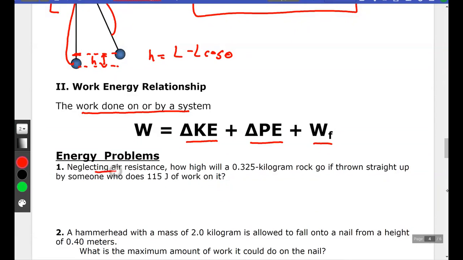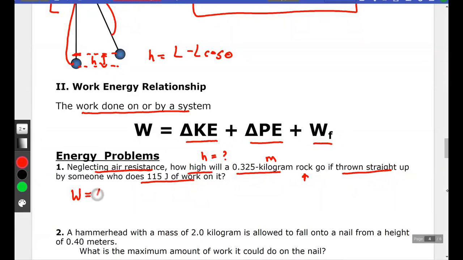Neglecting air resistance, so there's no work done on my system by air resistance, how high would a rock of this mass go if thrown straight up by someone who does 115 joules of work? So 115 joules of work is done on my rock. When work is done on a system, its energy changes.